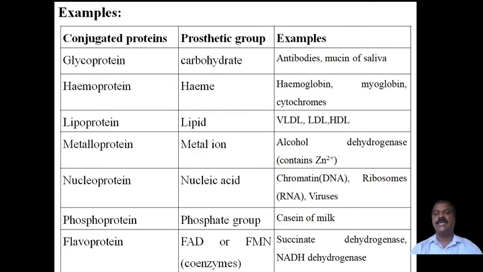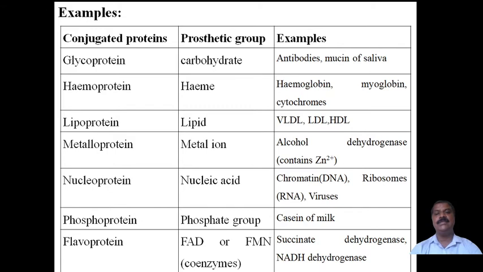Next, the second subclass is hemoprotein. Heme is a non-amino group, a prosthetic group, other than the amino part, and along with the amino part there is a heme group, and therefore it is called a hemoprotein.